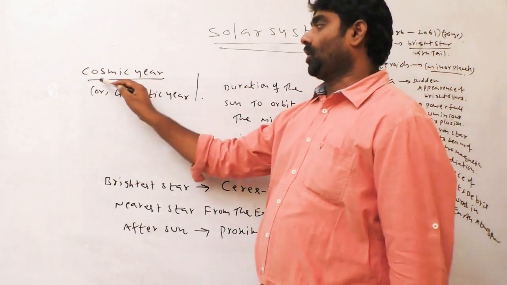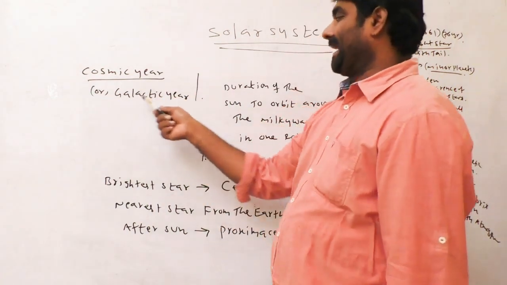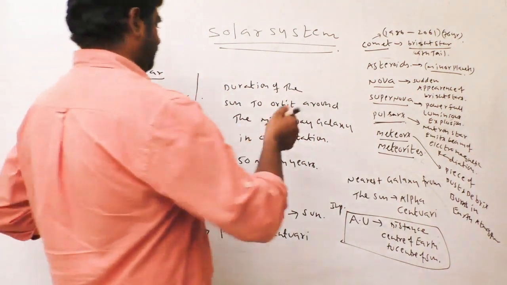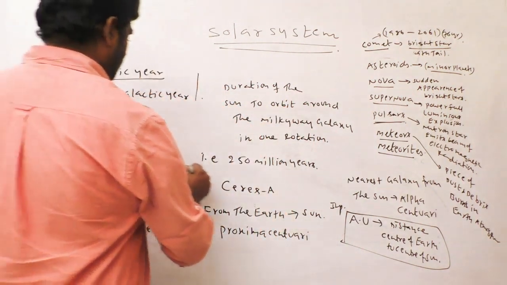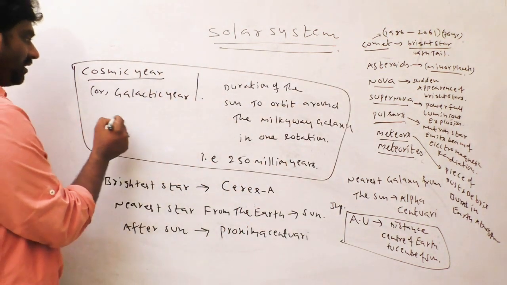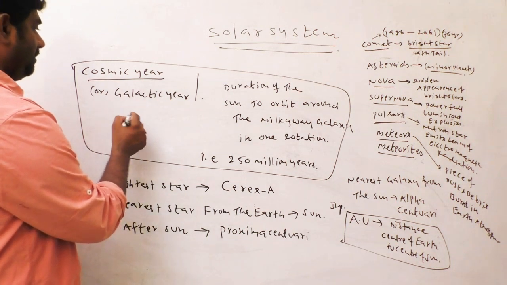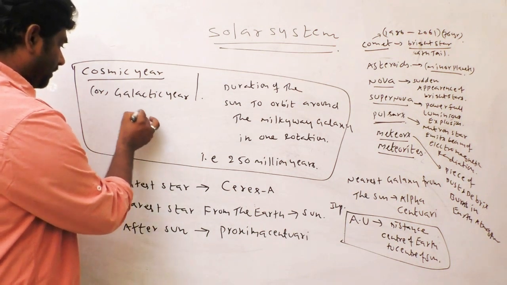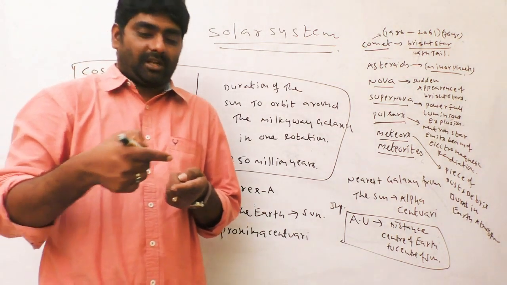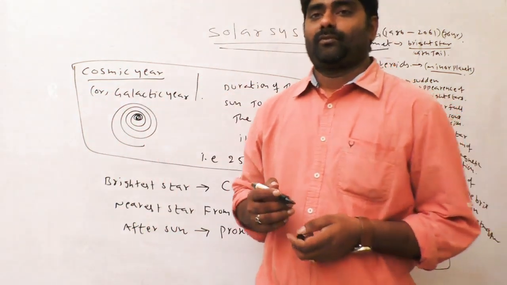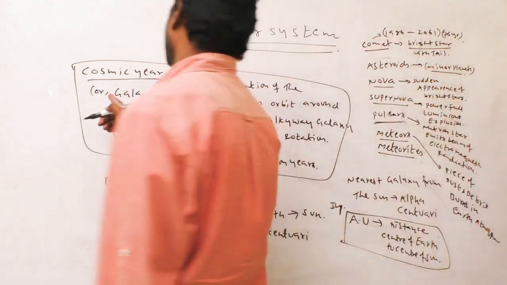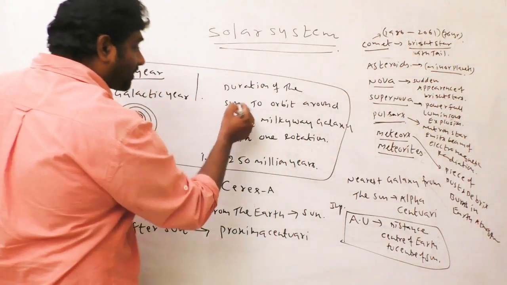Say cosmic year or galactic year. Very important. What is the meaning? Here it is the universe. The Sun belongs to the Milky Way galaxy. Cosmic year or galactic year means the duration of the Sun.